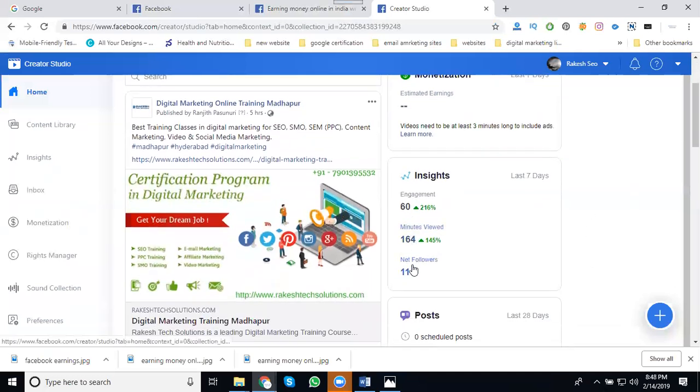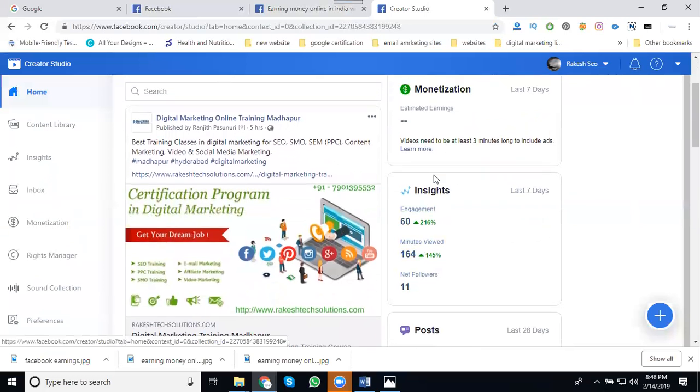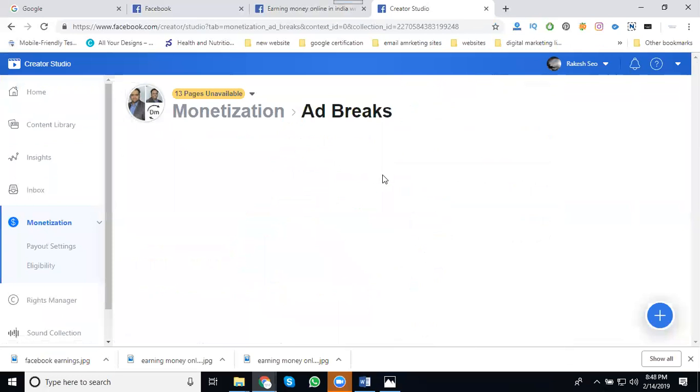Here the engagement will be showing positive. Once you reach 10,000 followers and 60,000 views in 60 days, your earning will start through your Facebook page. The amount will be displayed on your estimated earning platform. That is called the ad break earnings platform. So your earnings will be only for ad break.